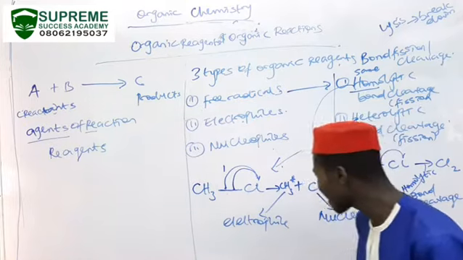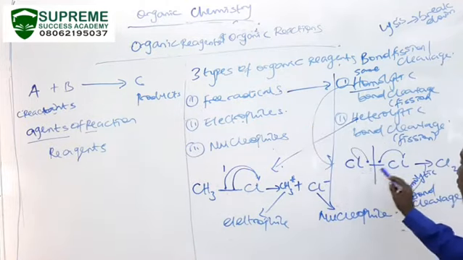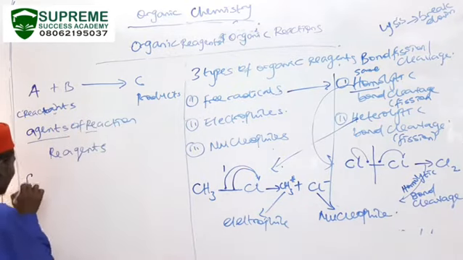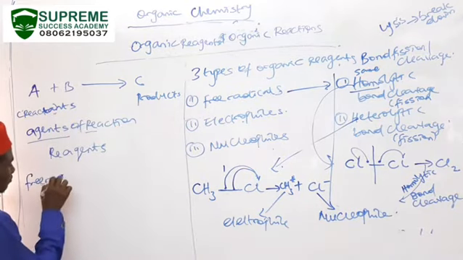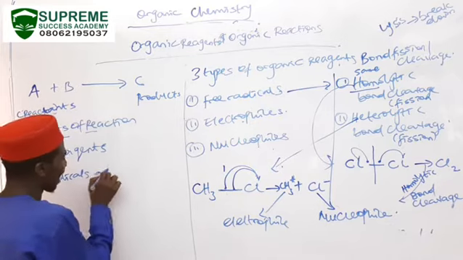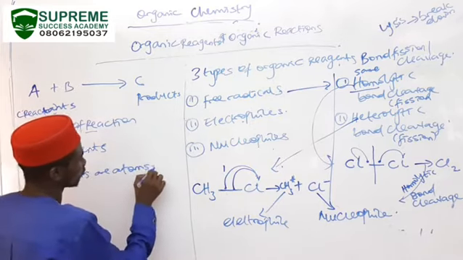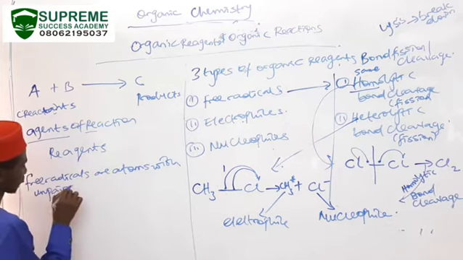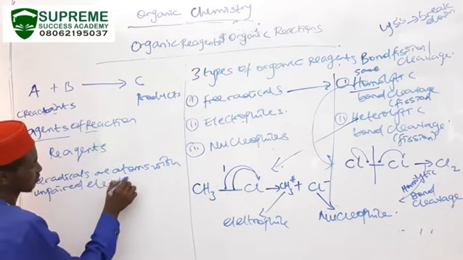As you can see here, free radicals are atoms with unpaired electrons.